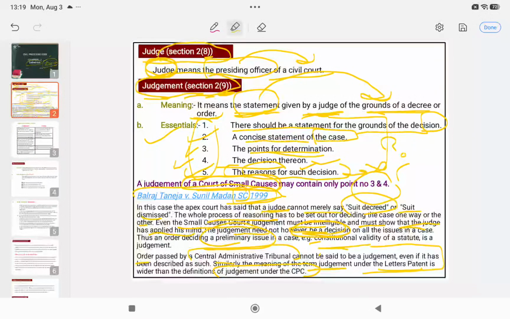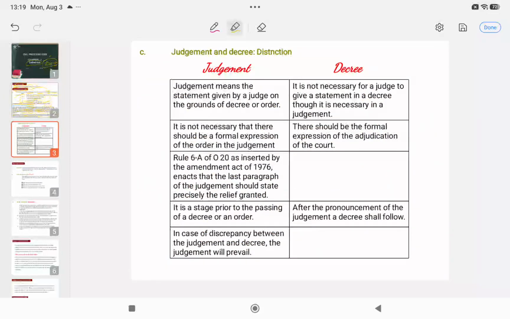You should know the order passed by the court is not a judgment, and the judgment under the Letters Patent Act is wider than the judgment which has been given under the CPC, right? Next definition, the distinction between judgment and decree. The last lecture was totally about the decree. I have already told you about the distinction between judgment and decree in the previous lecture, but let's just revise over here.